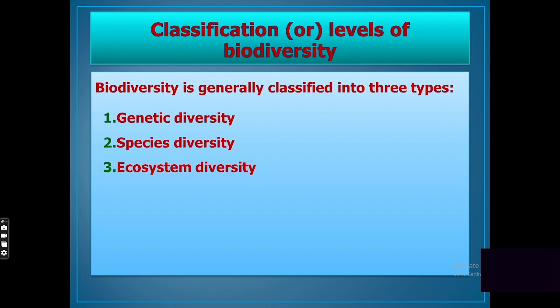Species diversity. It is a diversity between different species. The sum of varieties of all living organisms at the species level is known as species diversity. Example, we have plant species like apple, mango, grapes, wheat, etc. Animal species like lion, tiger, elephant, etc.